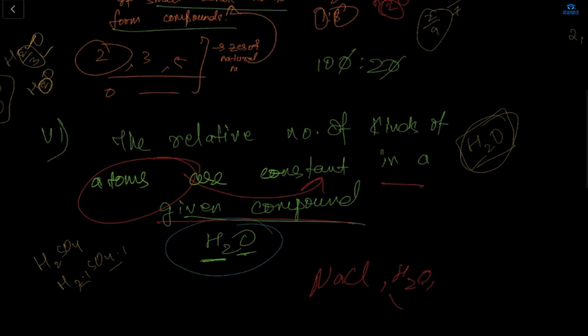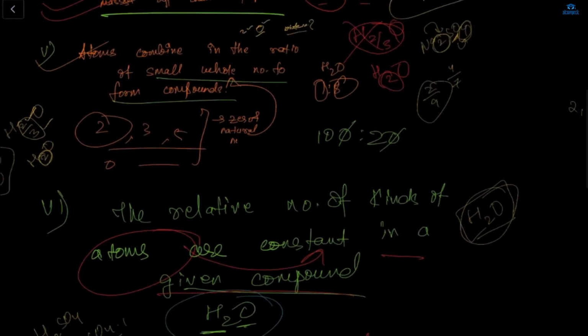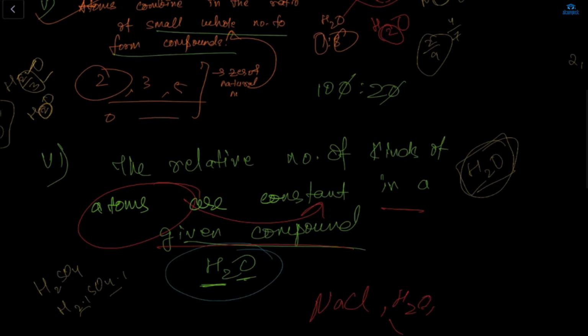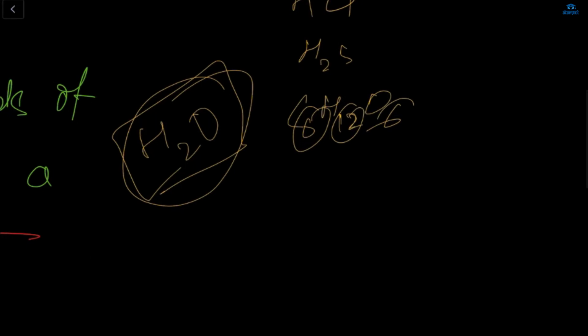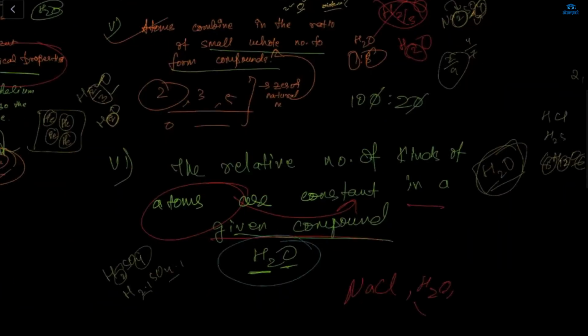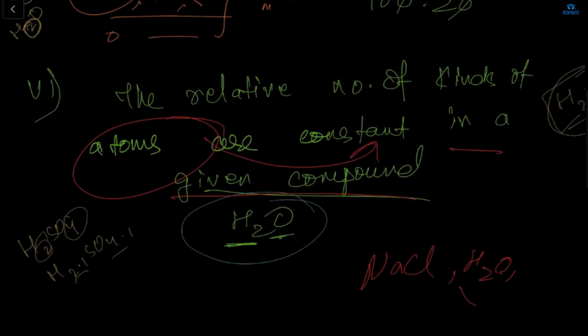There it is involved, but if I'm writing the formula, then I have to write a whole number only. Any formula: HCl, H2SO4, C6H12O6, like this. It's whole numbers only, no? 12, 6, 6, it's whole numbers. Yes, ma'am. Got it.